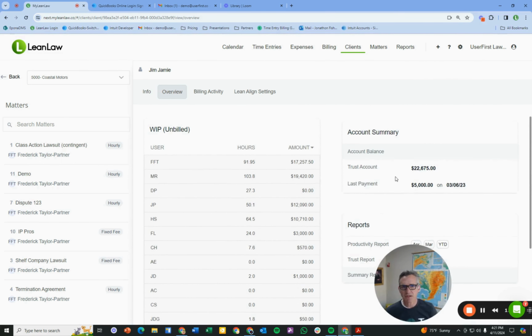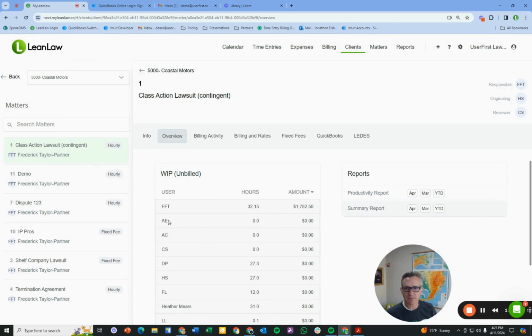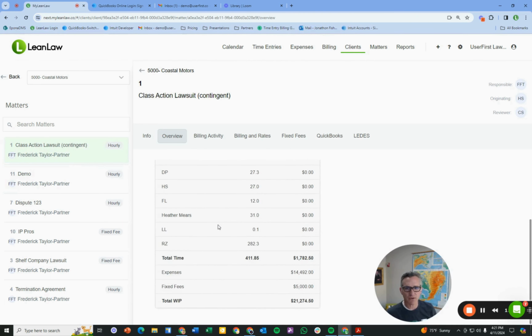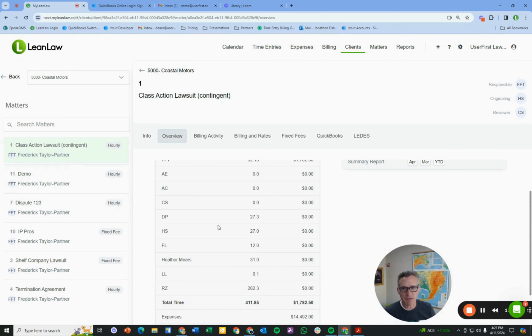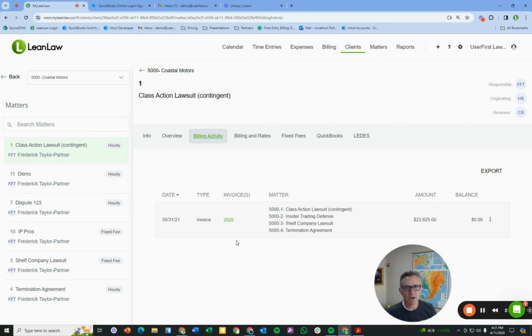You can also see that the client has $22,000 in trust money, that's a retainer, and $5,000 was the last payment. If you want to drill deeper, you can go into these productivity reports, these trust reports, and summary reports. Now, we can drill down and say, well, what's happening with a particular matter? And so when I click on the matter, I see that overview here. Same data, now just segmented to that particular matter and including different reports for the matter. So whether I'm at the client level or the matter level, I can see all of the user information, including the billing activity. So I can see what invoices have been put out, what invoice has been paid across the client.